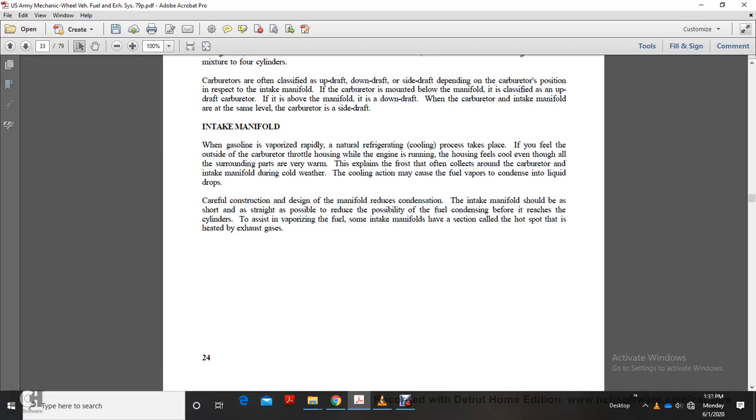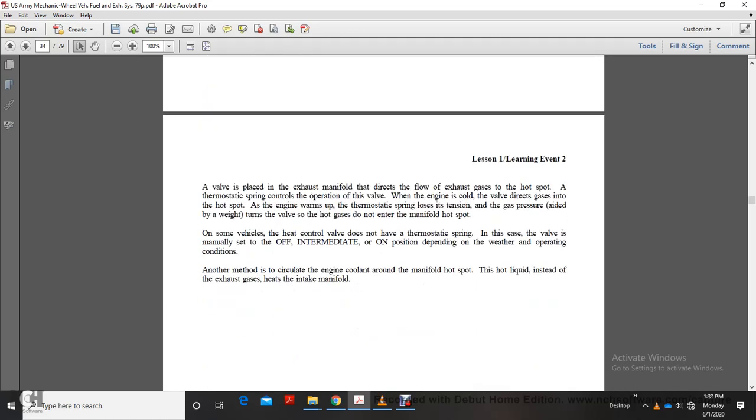The intake manifold should be as short and straight as possible to reduce the possibility of fuel condensing before it reaches the cylinder. To assist vaporizing fuel, some intake manifolds have a sectioned hot spot that is heated with exhaust gases. A valve is placed in the exhaust manifold that directs the flow of exhaust gas to the hot spot. A thermostatic spring controls the operation of the valve. When the engine is cold, the valve directs gases to the hot spot. As the engine warms up, the thermostatic spring loses tension, and the gas pressure aided by weight turns the valve to direct the hot gas away from the manifold hot spot.